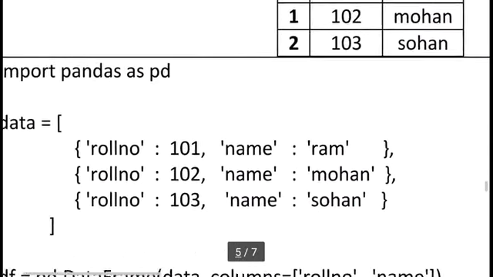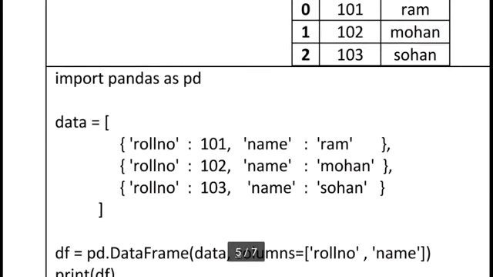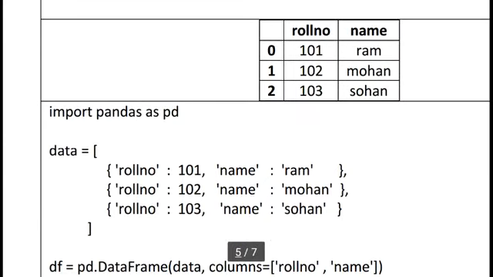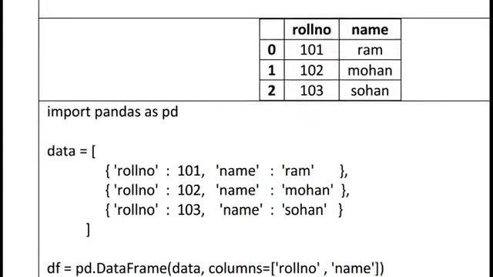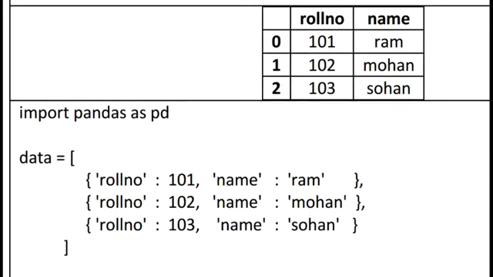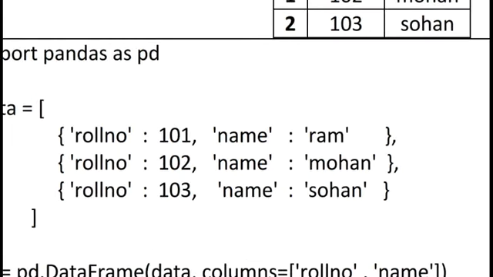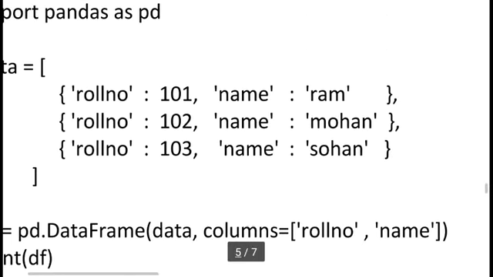So you can see here I am using import pandas as pd. We know very well data is equal to, so using this structure style to create this data frame, because here is a single list, or the concept of multiple dictionaries inside a single list. Here roll number colon 101 comma name colon Ram, curly braces close, comma. Here another dictionary: roll number colon 102 comma name colon Mohan, then curly brace close, comma. In the third dictionary: curly brace roll number colon 103 comma name colon Sohan.